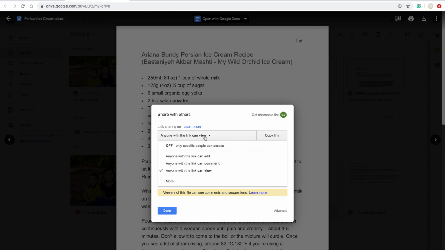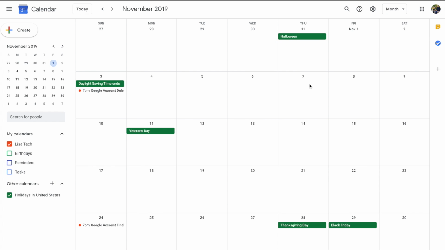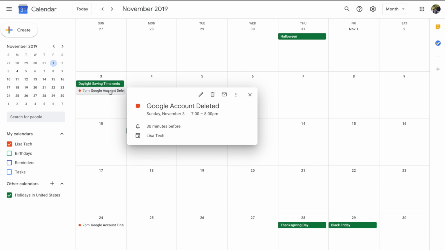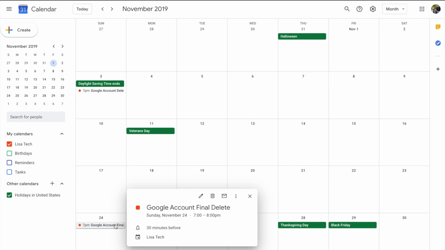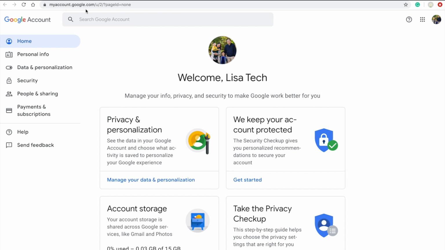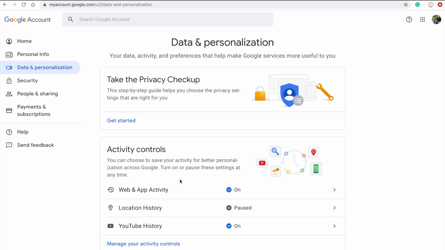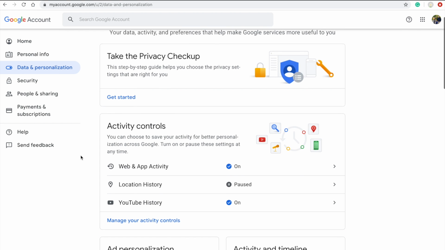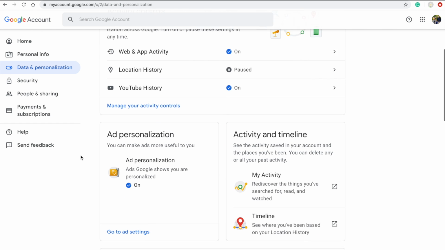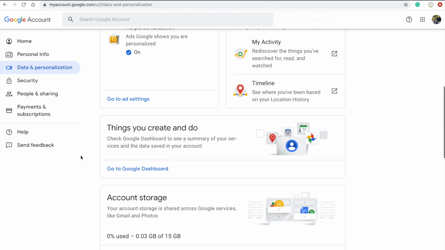Wait, but what happens to my stuff if and when my account is deleted? If a user account is deleted, after 20 days, their Drive contents will be deleted as well. It's always good to have another backup, and Google Drive offers the option to export your entire Drive contents for these instances. It's especially good if you're accessing Gmail and Drive through a school. You don't have to say so long to your data while saying so long to your school.